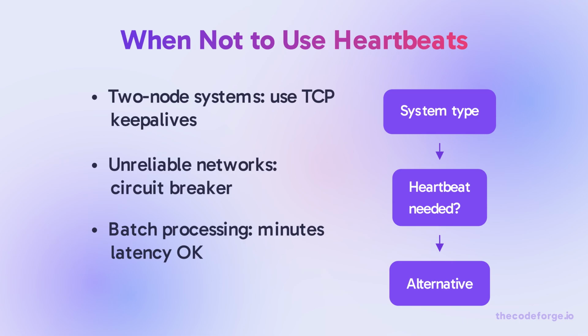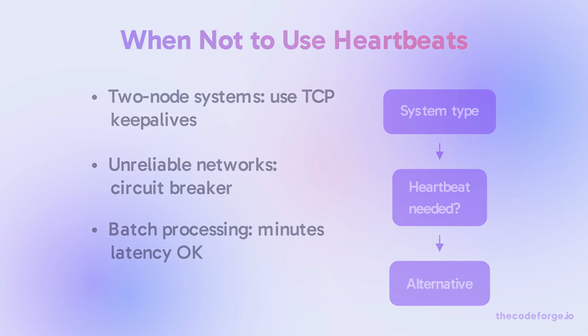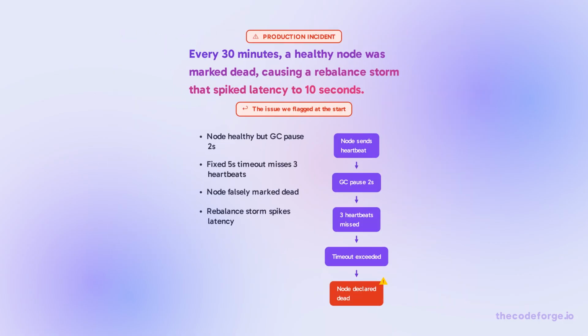Heartbeats are overkill for 2-node systems. Just use TCP keep-alives with a short timeout. For extremely unreliable networks, use a circuit breaker pattern instead. This is the same issue we highlighted at the start. Here's exactly why that happened.